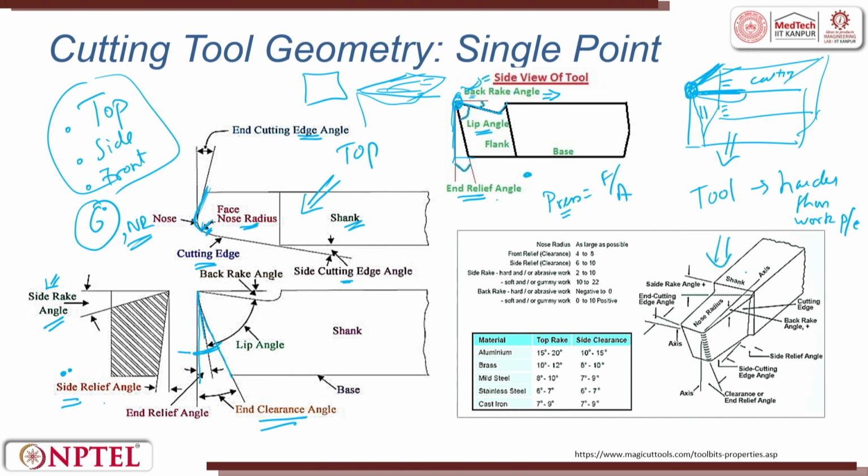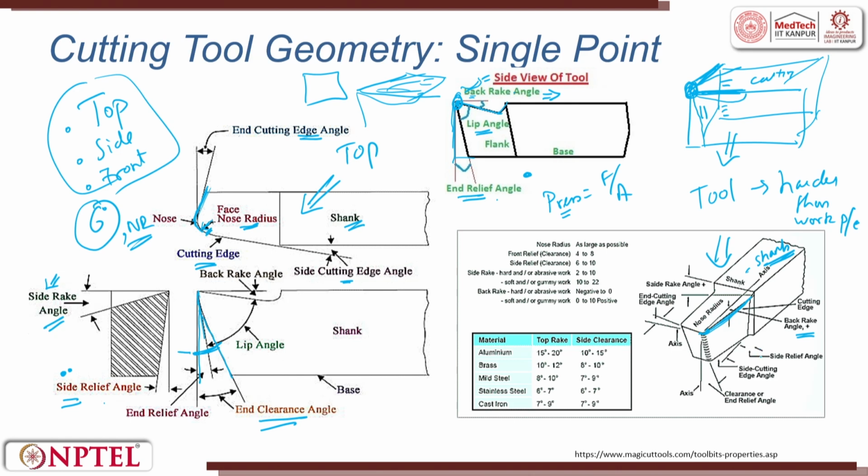You see here is a shank. From a shank which is cuboidal, you have to cut these angles into the tool. This is the nose radius. Now, this is the cutting edge, this is the cutting edge. The angle towards this is the back rake angle through which the chip moves.